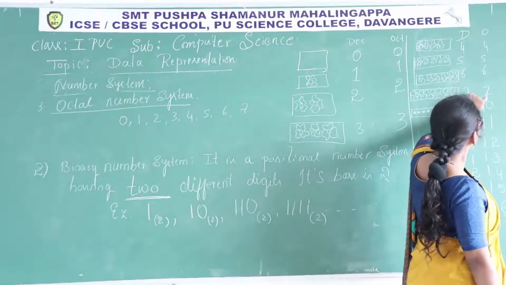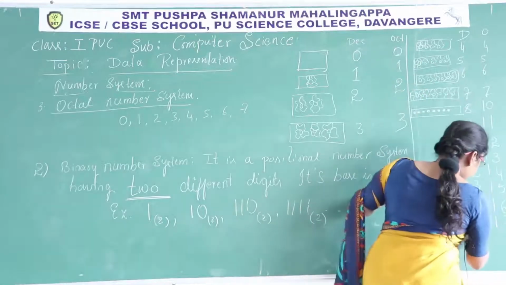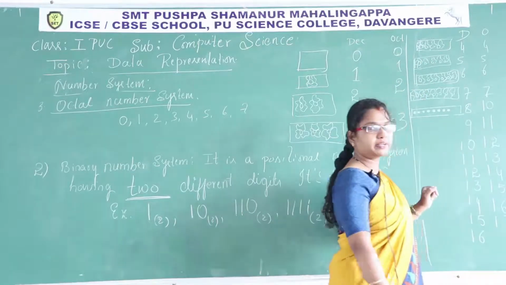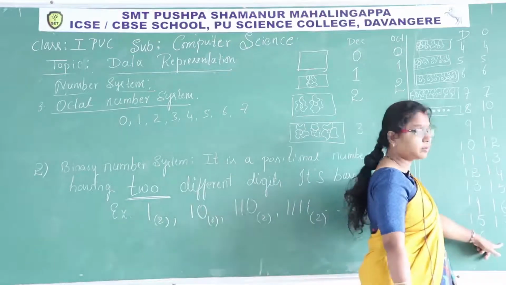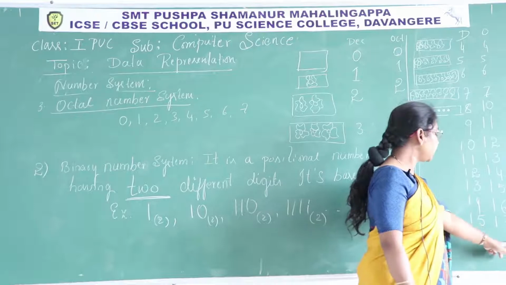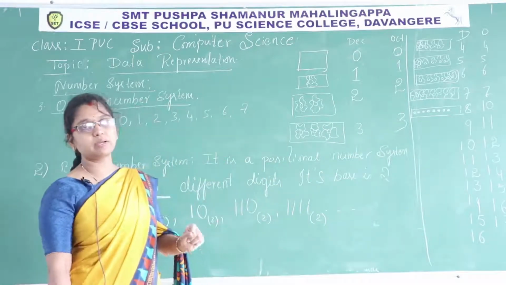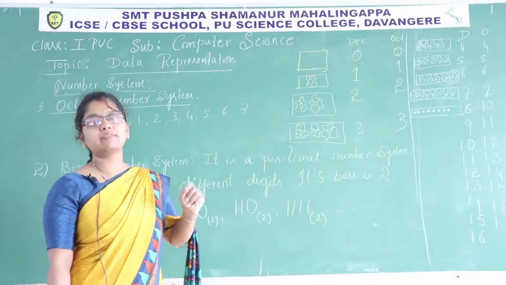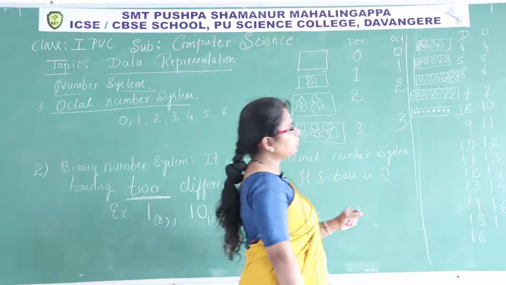In octal number system, all the different digits are over up to here. Now I will write 16. How to write 16? 1, 6. How to write 16 in octal number system? We can't write 1, 8, because the octal number system has only 8 different digits, from 0 to 7, and I used all these numbers here.